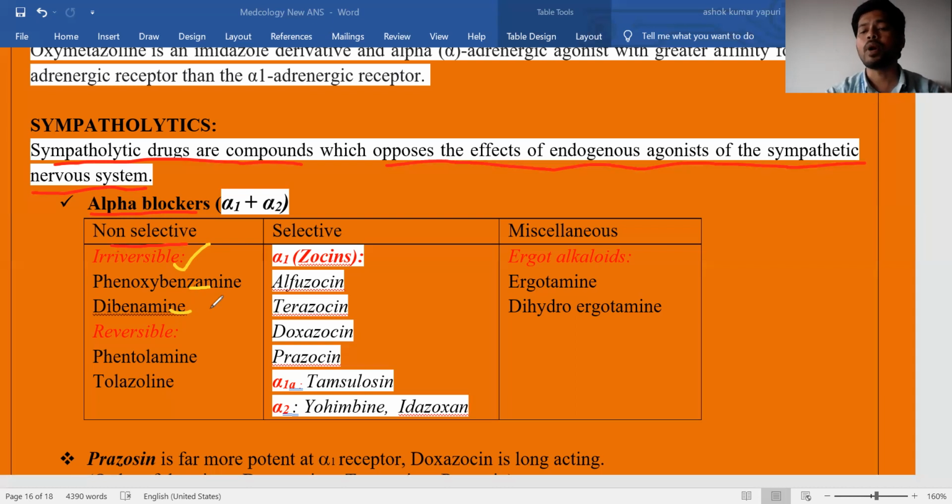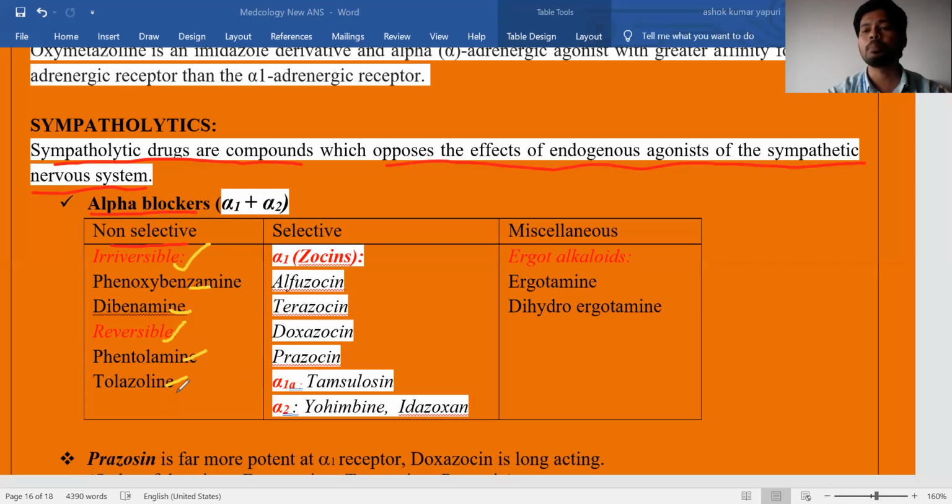Irreversible means these drugs form a covalent bond with the alpha receptors. Next, the reversible category. Reversible drugs are like phentolamine and tolazoline, the two reversible non-selective alpha blockers.